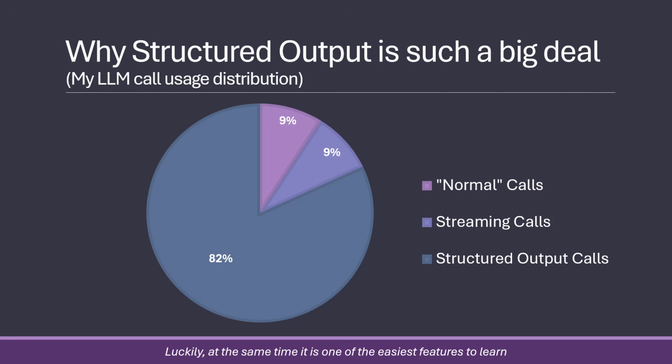I haven't told you what it is yet, so you don't know why. But just to tell you, this is a very important topic. But luckily, it's also the easiest one of the features to learn. So let's get into it.